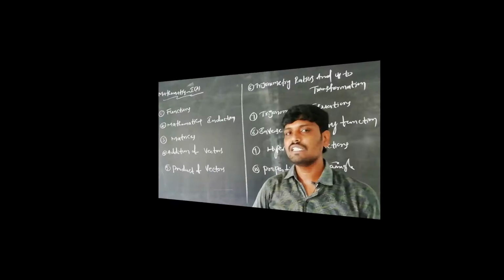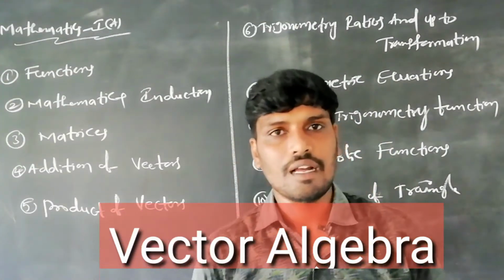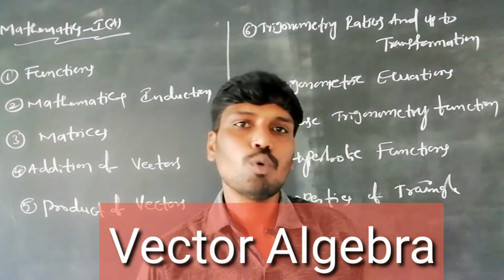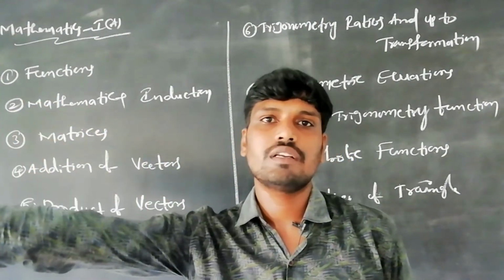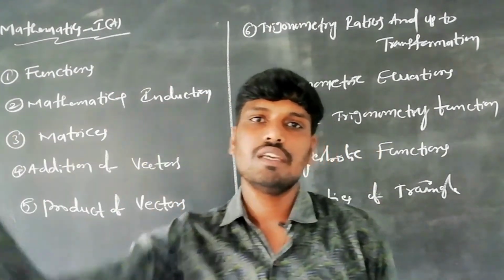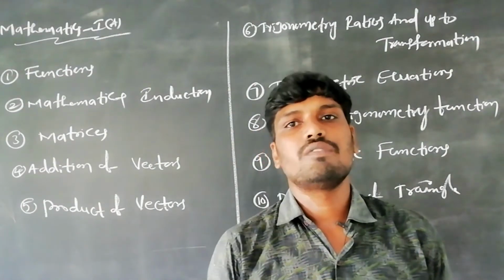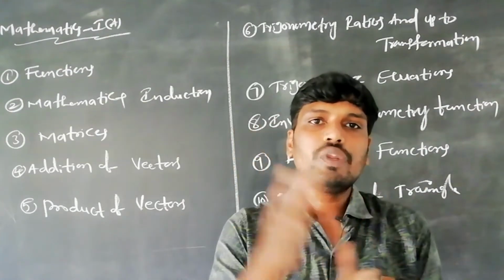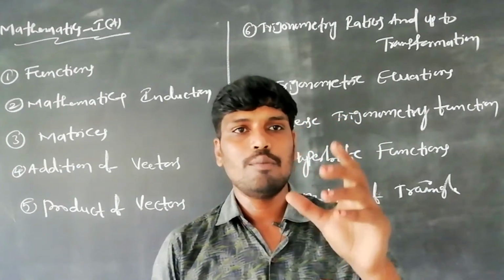After that, addition of vectors. Addition of vectors and product of vectors belong to vector algebra. In addition of vectors, find the vector equation passing through 2 points, 2 vectors; find the equation of the line passing through vector A parallel to vector B; find the vector equation passing through 3 vectors. Sum of vectors and the unit vector of a given vector also come from the exam point of view.